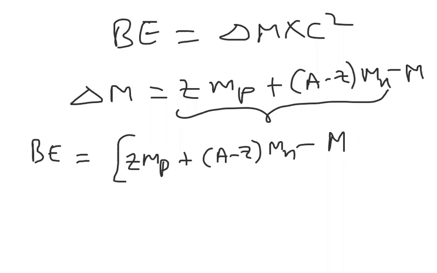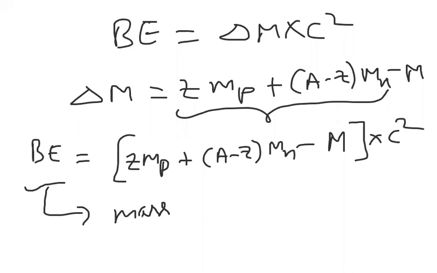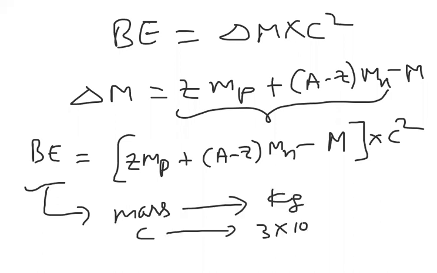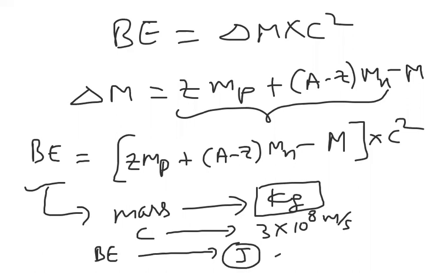Whenever you are using this formula, remember that whatever mass you take must be in kg. C value you have to take as 3 into 10 power 8 meter per second. If you are taking mass in kgs and C value in meter per second, you will get binding energy in joules.